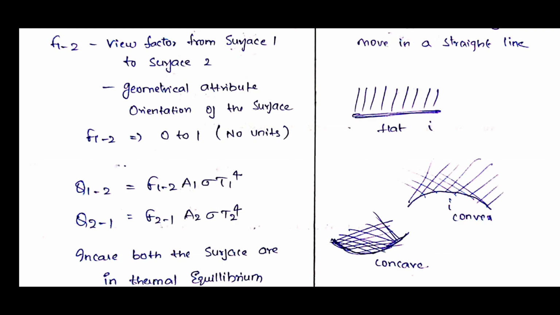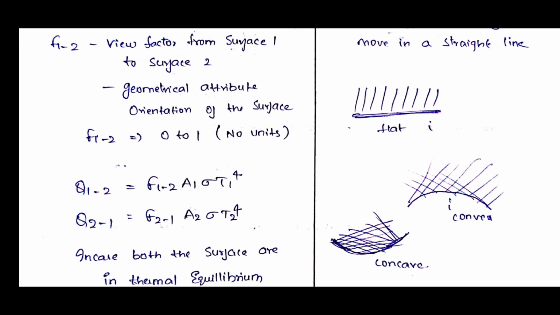If you see this flat surface, the radiations which are leaving surface 1 do not fall again on surface 1, because, as we know, these are electromagnetic waves, and electromagnetic waves always move in a straight line. In the convex surface also, no radiation falls again on the same surface, but in the concave surface there is a chance of radiations falling on the same surface.